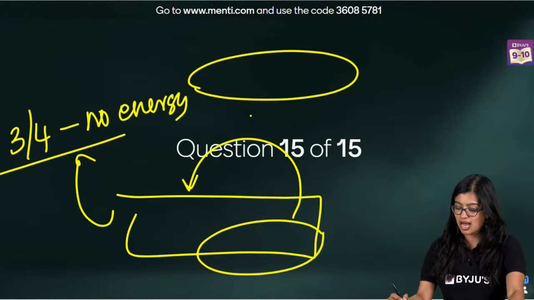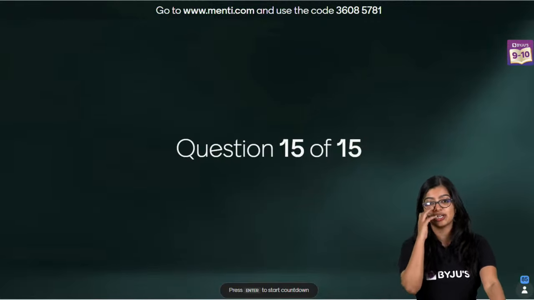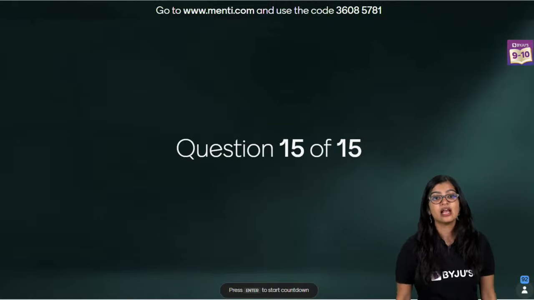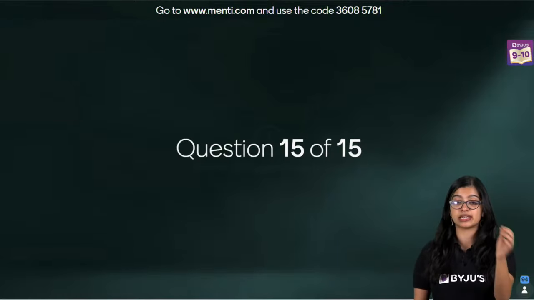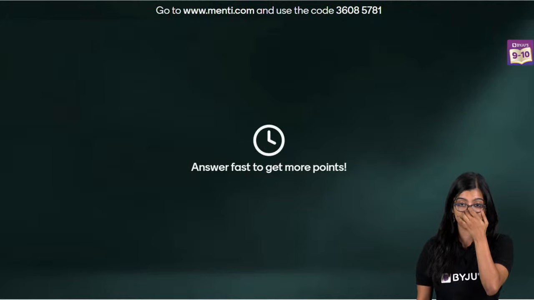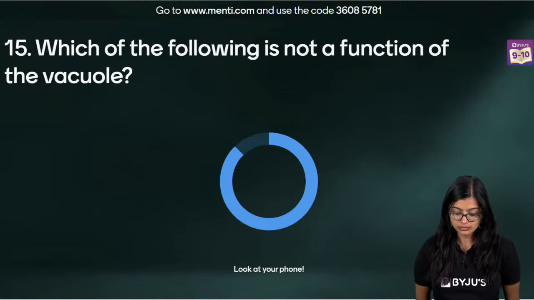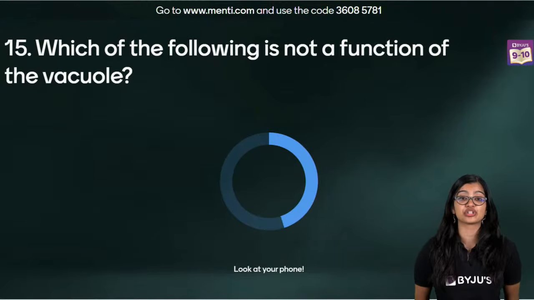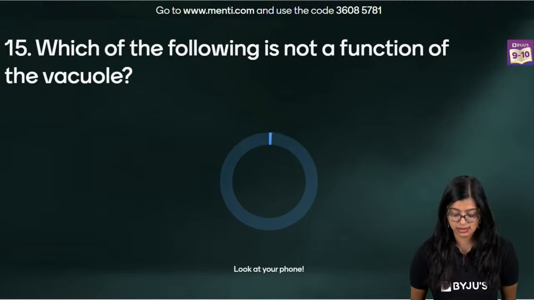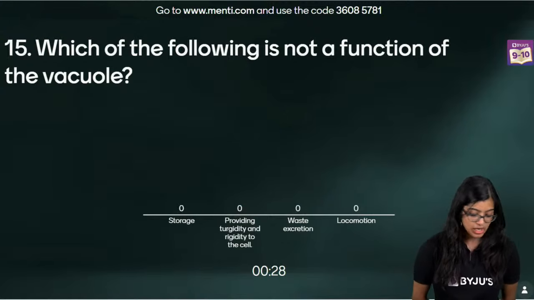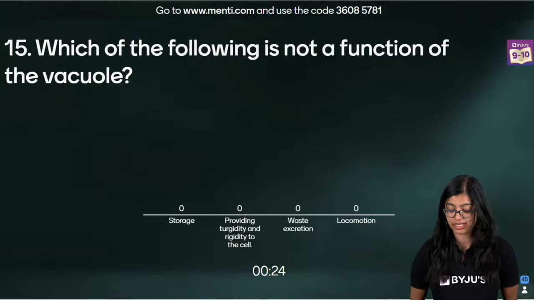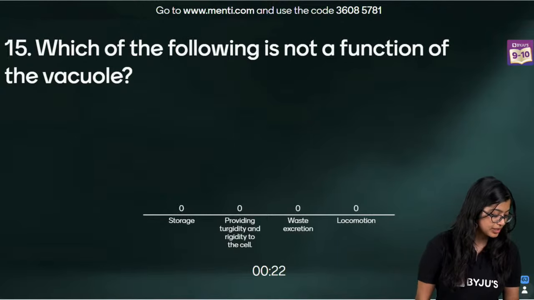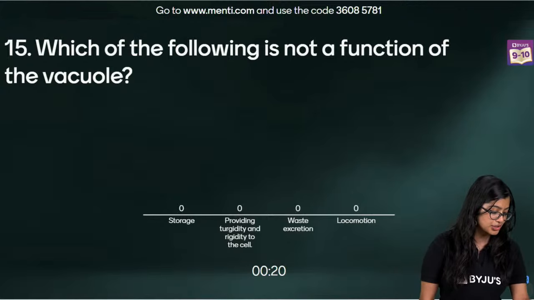Now moving on to the last question. Last question of Menti. Let's have a look, everyone, on your screens now. Which of the following is not a function of the vacuole? Storage, providing turgidity and rigidity to cell, waste excretion, or locomotion. What is the correct answer to this?